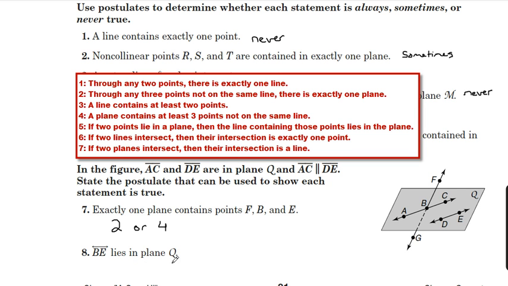For number 8, BE lies in plane Q. Well, yeah, points B and E, notice they're not connected here in a line, but that's not to say we couldn't connect those with a line, like I will right there. And so several statements could work. Number 1, through any 2 points there's exactly one line. Number 3, a line contains at least 2 points. That works. Number 5 could probably work: if 2 points lie in a plane, then the line containing those points lies in the plane. So yeah, several of these postulates work with the given situation.